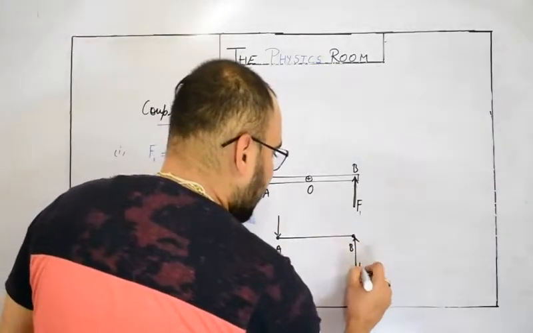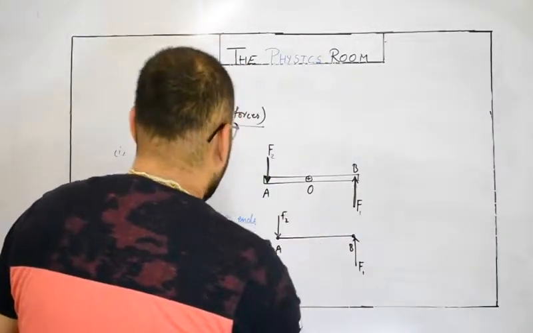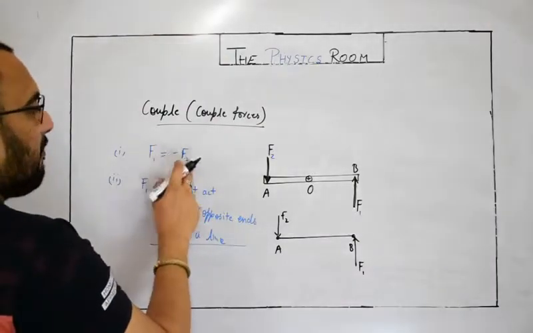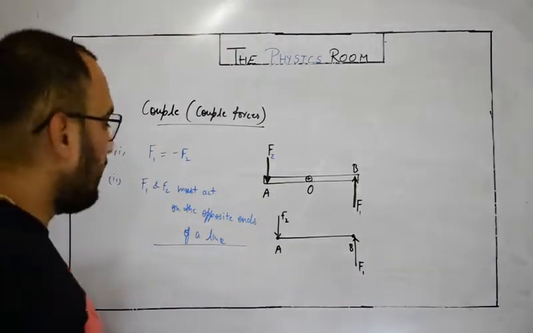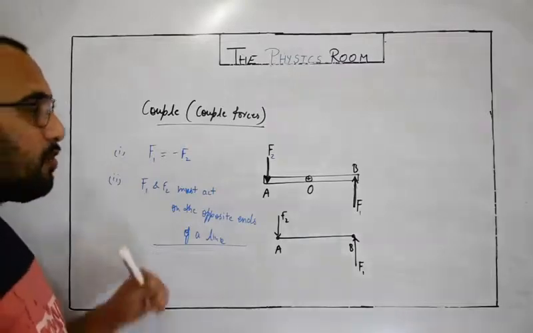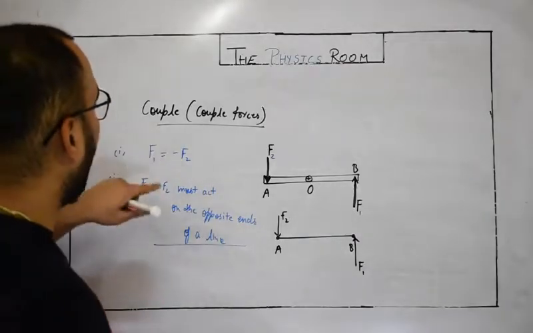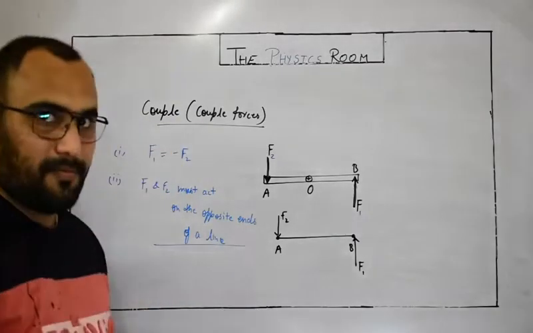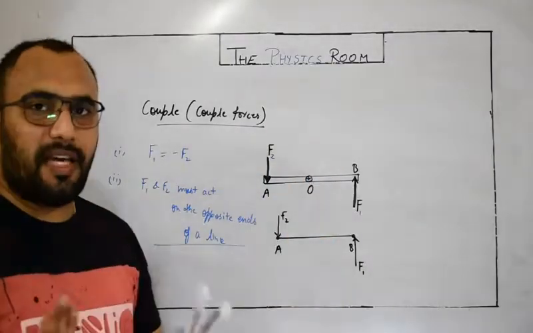F1 and F2 should be equal by value and opposite by nature. If these two conditions are satisfied, then we call them couple forces, and usually they will be represented simply by F.